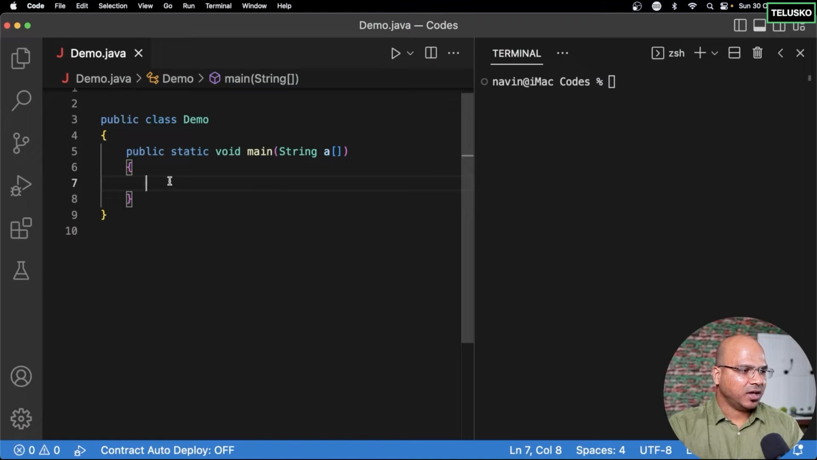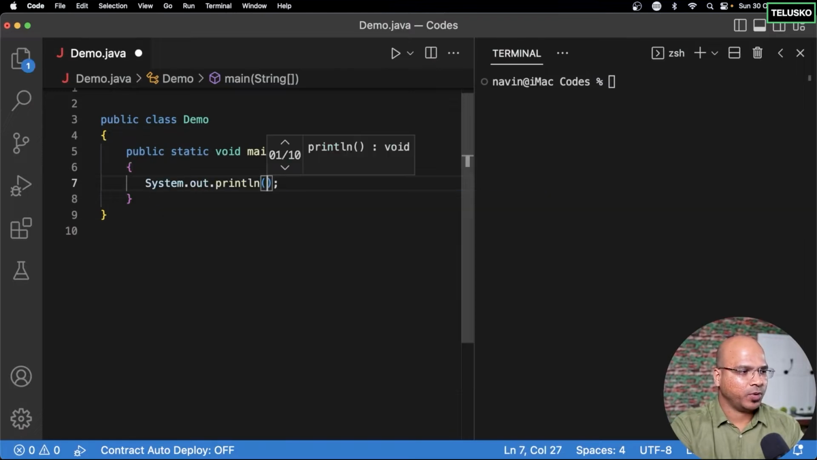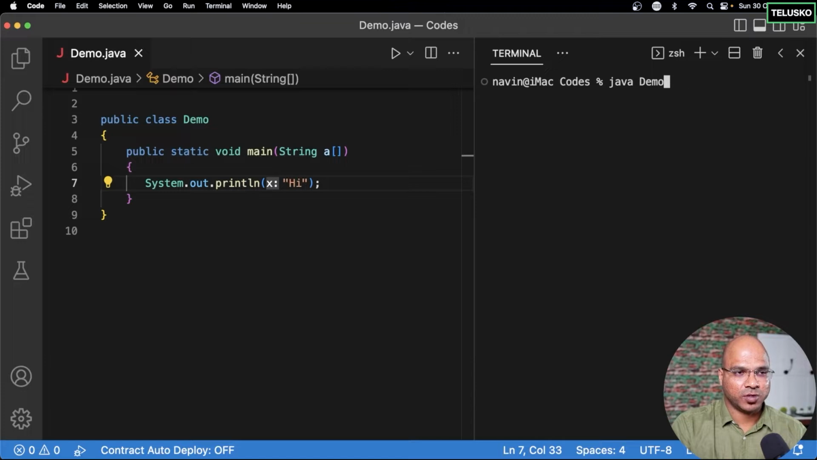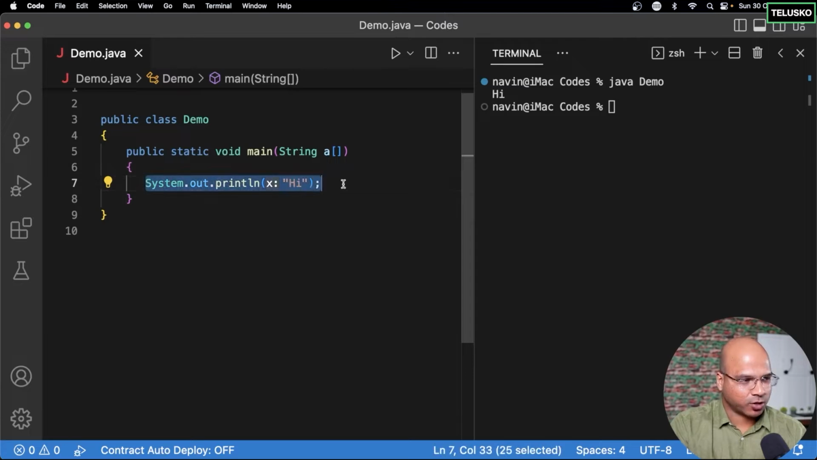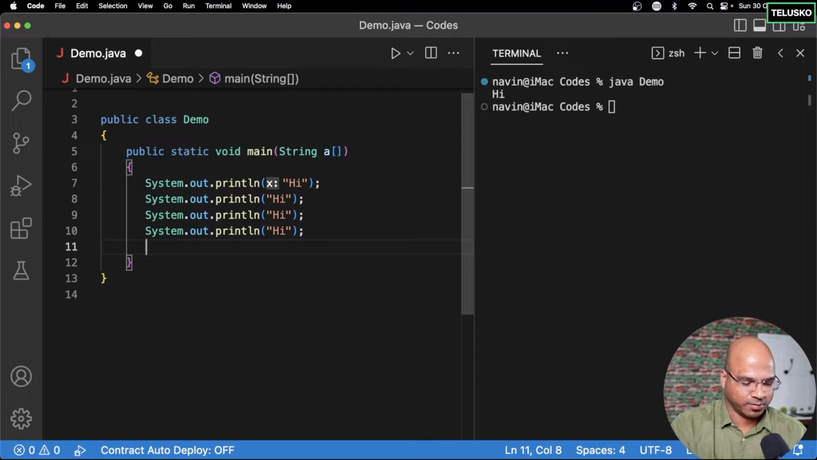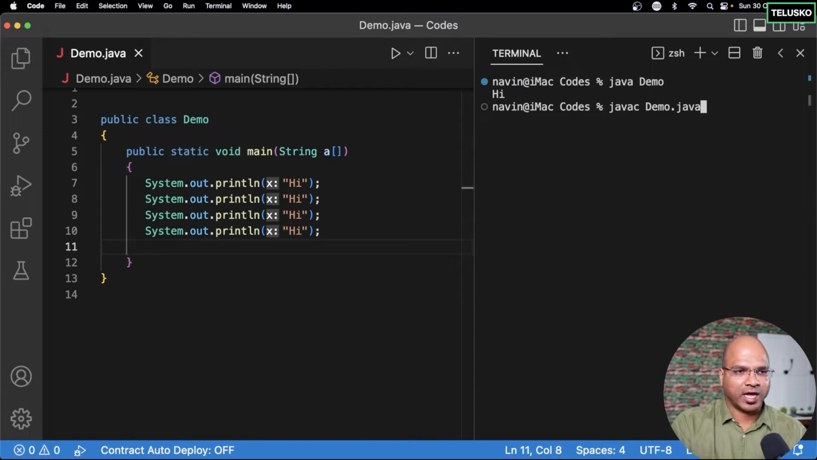Let me give an example here. So let's say I have a code here and I want to print something. Let's say I want to print here hi, and I want to print this hi multiple times, not once, but multiple times. For example, if I run this code now, it will only print hi once. If I want to print that multiple times, I can just copy this and paste it multiple times here, let's say 4 times. And if I type it 4 times, of course, it will print the output 4 times.